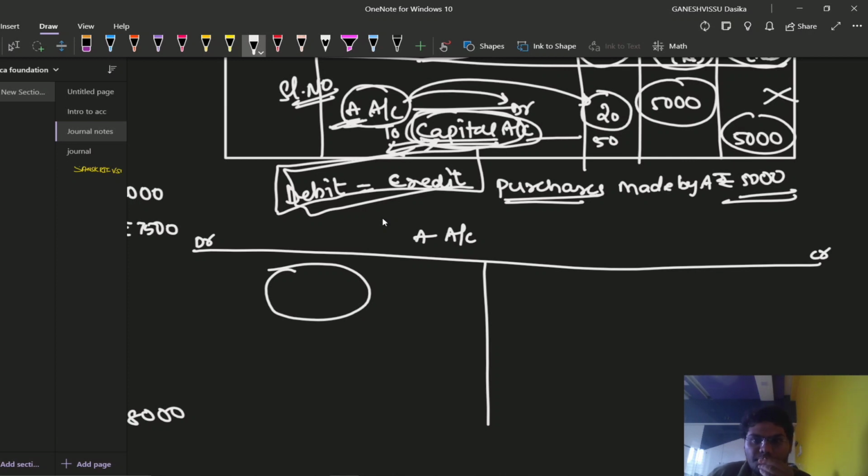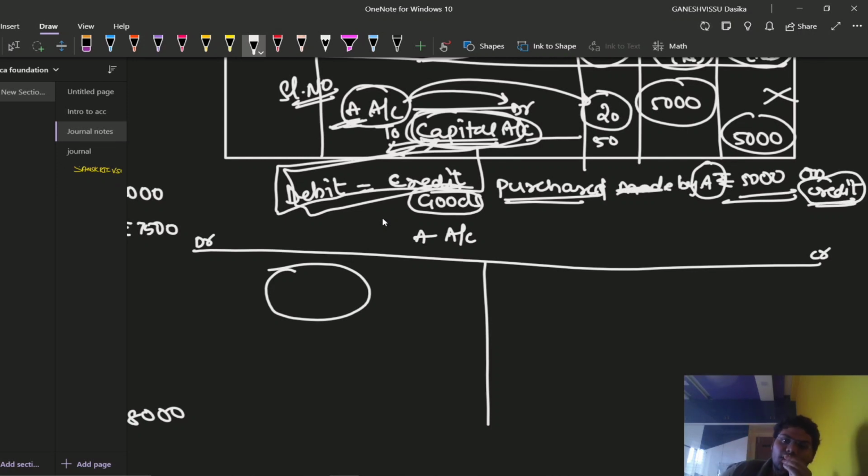So purchases goods, or we can say goods purchased by A, rupees 5,000. This is the transaction we are having. So whenever the goods are being purchased by A on credit, I am writing. Why have I written the credit side? In order to bring A into the transaction, I have written the credit side, that it is made on credit, so that A's name will be there in the transaction.